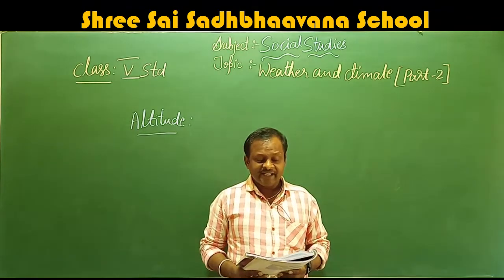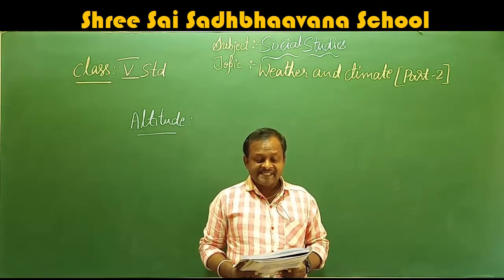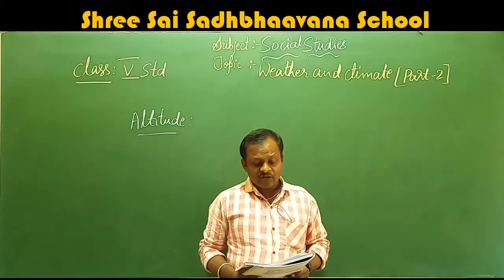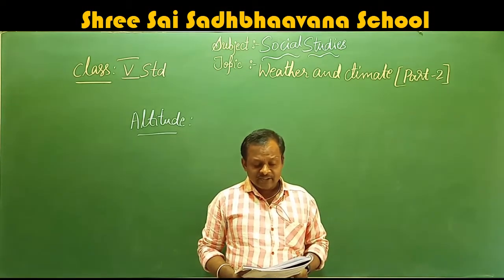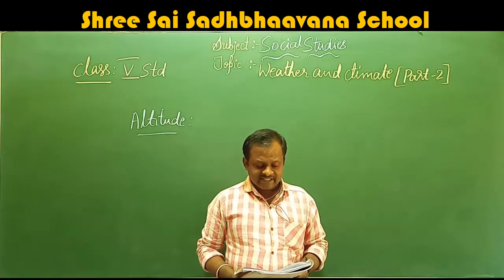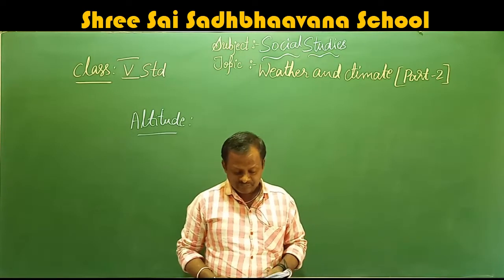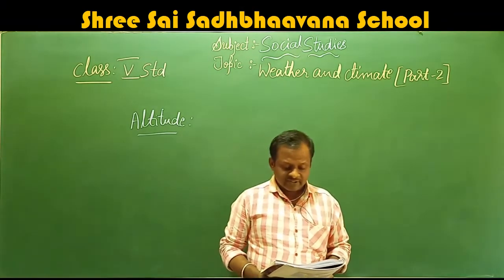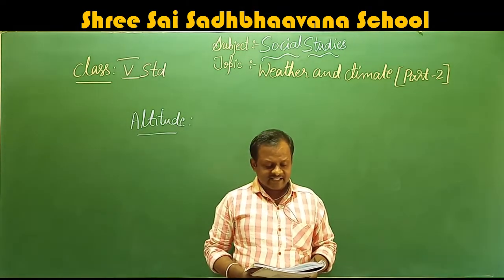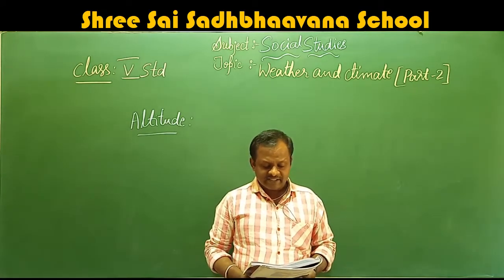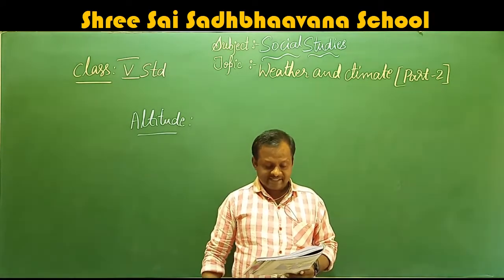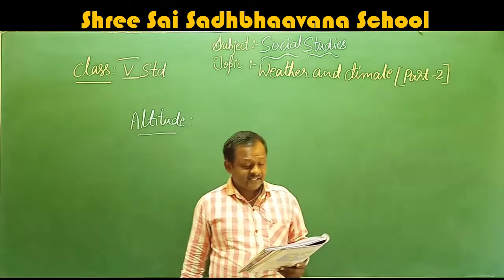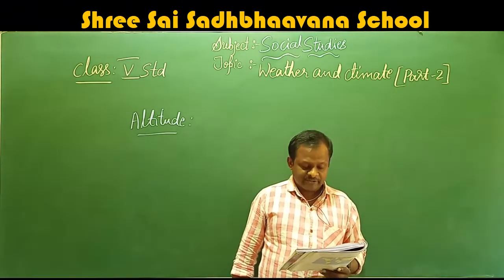Altitude is the height of a place above the sea level. As all the seas of the world are linked to each other, their level is the same all over the earth. Sea level is hence taken as the parameter for measuring the altitude of a place. The climate of a place is also affected by its altitude.